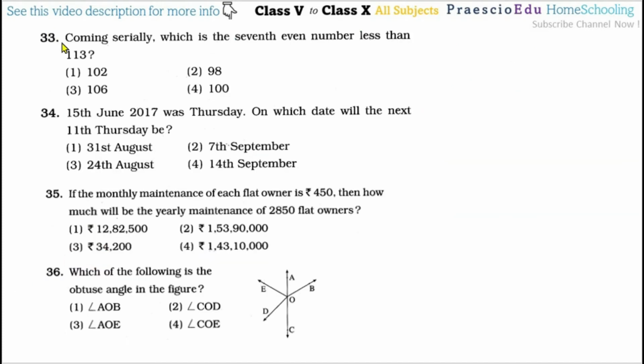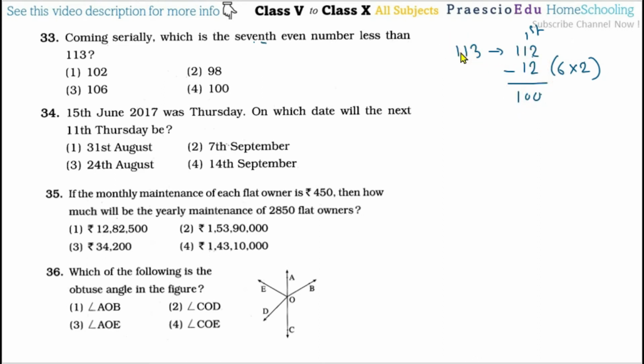Then question number 33. Coming serially, which is the 7th even number less than 113? So 113, then reversely the first even number is 112. So this is the first. After this, for the 7th we have to go 6 more steps. So 6 multiplied by 2, because every even number has a difference of 2. So we have to deduct 12.